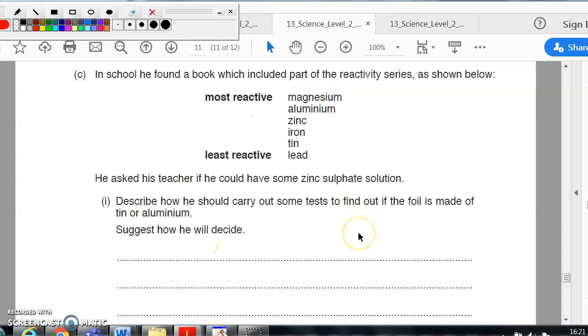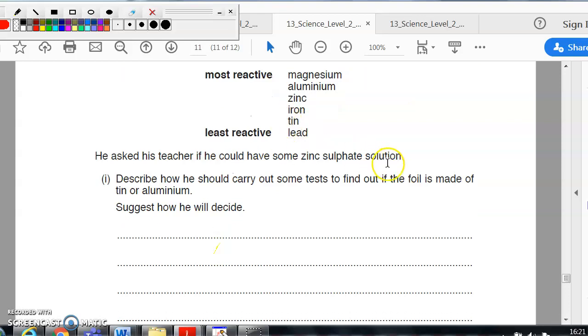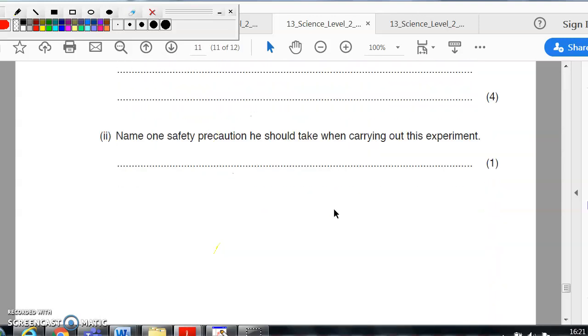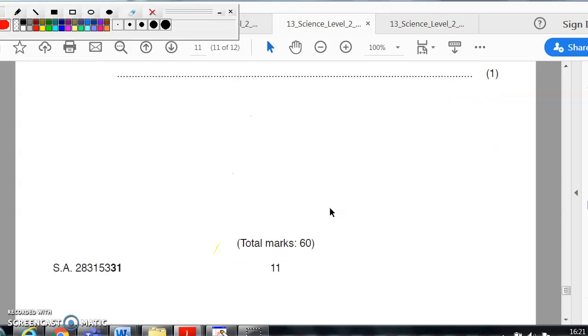You would repeat and take the mean. You would use the same strength of zinc sulfate solution. You'd use the same amount of aluminium and tin. You'd make that accurate by measuring it with a weighing scale, something along those lines. And safety precaution, we're using acids and liquids, so we're going to put goggles.